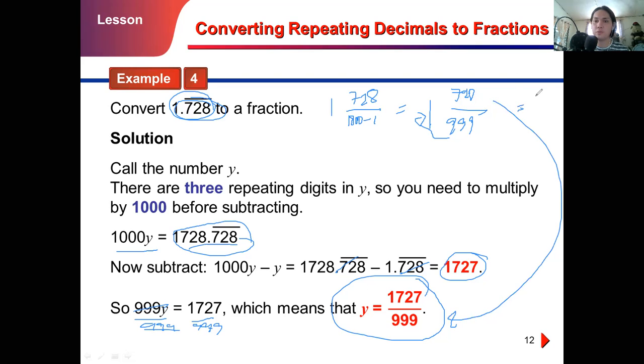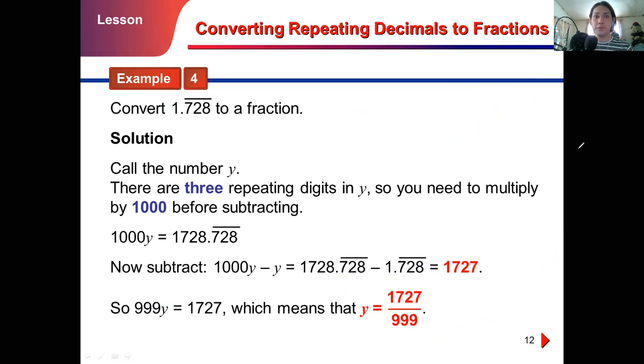So our answer will be just the same, 1,727 over 999. Easy, right? Very easy. Yes, absolutely correct. So that's how you convert repeating decimals to fractions.